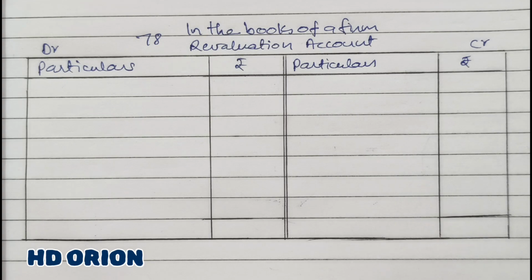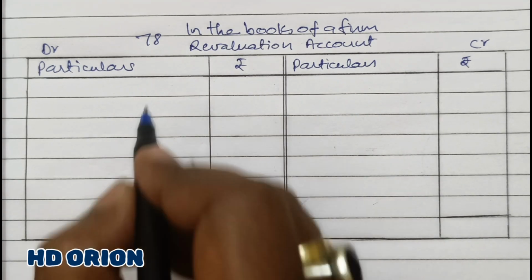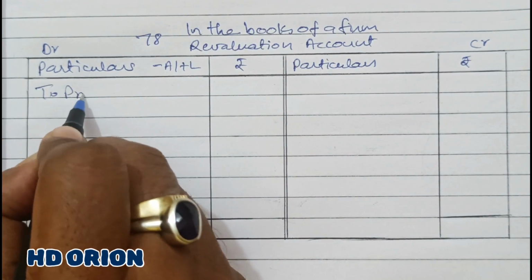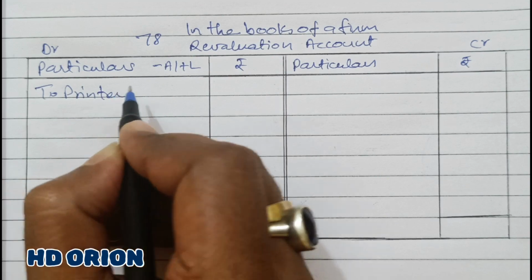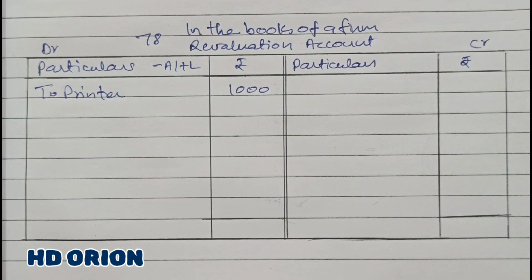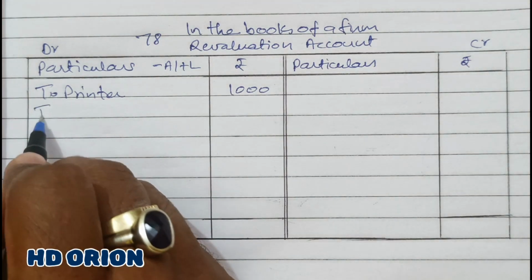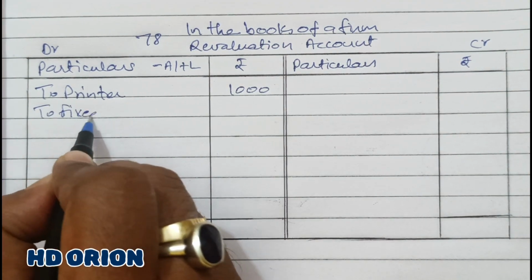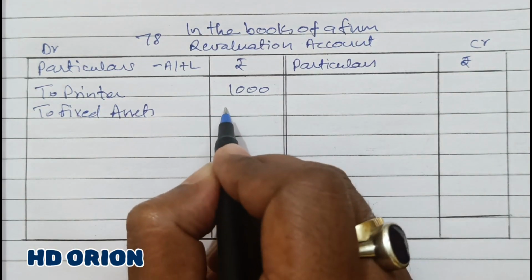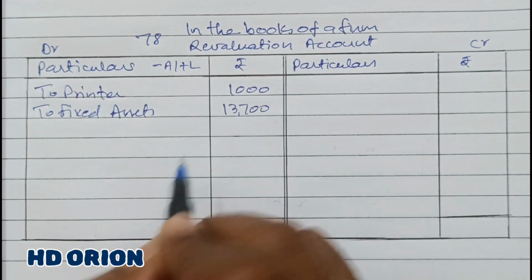First we will prepare the revaluation account. Printer is an asset which is decreasing. So, to printer. Printer is decreasing by 20%, so 5,000's 20% is 1,000 rupees. Fixed assets are also decreasing by 10%, so 1,37,000's 10% is 13,700.